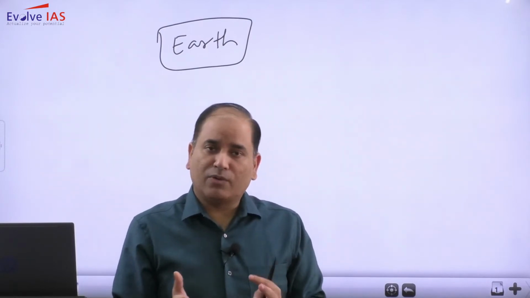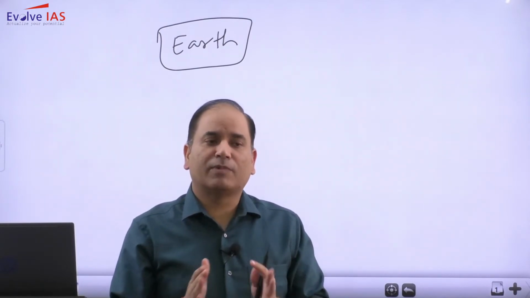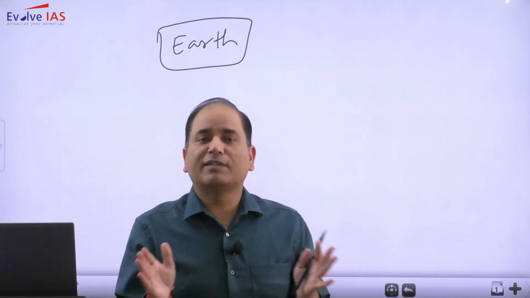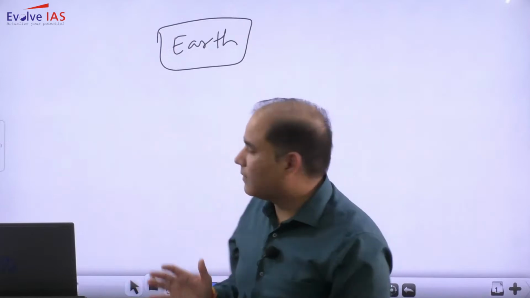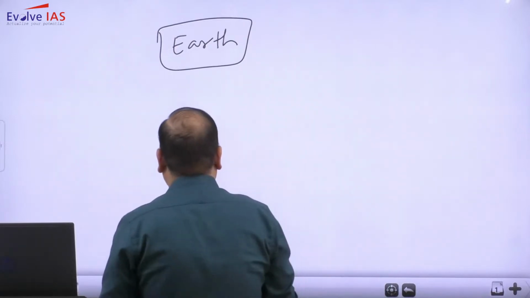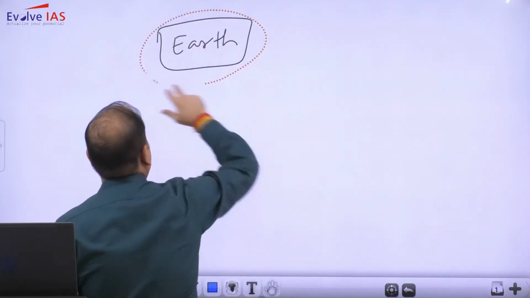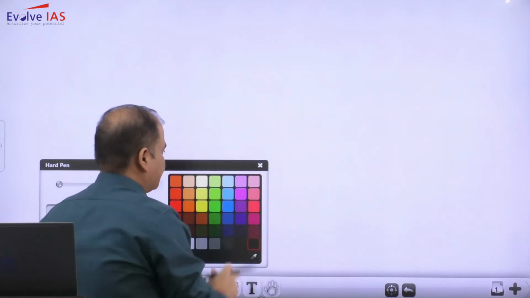We have our own scale, which I will discuss, but before that let me give you a very broad timeline of how the Earth came into existence and some of the major phenomena.